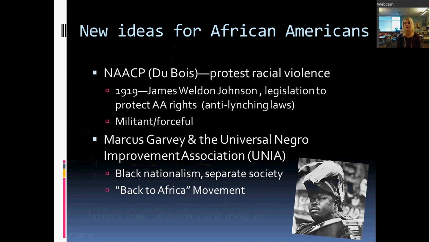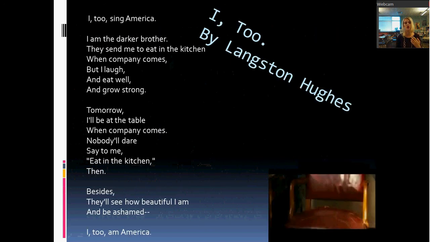He kind of got more radical. Some people started to think that he was a little crazy. So he lost a lot of his followers because they thought he was a little nuts. But he did start to promote this new and very different idea of African Americans for African Americans in this time period. And this, of course, is going to lead to the Harlem Renaissance.